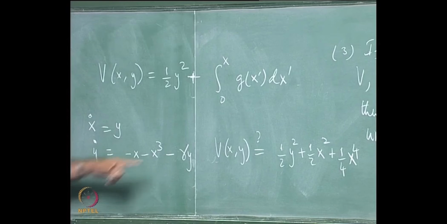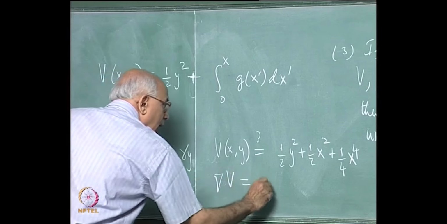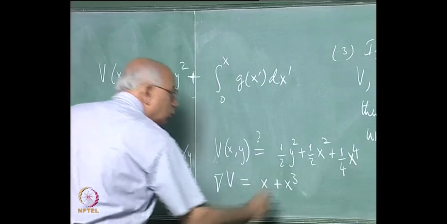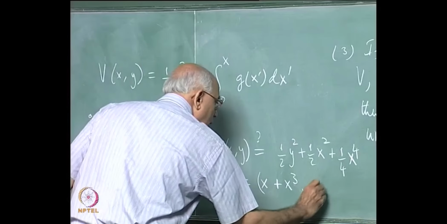So I leave you to figure out what happens in this case, what can you say about this potential, what can you say about this critical point. If you put it in, it is not very hard to see, all you have to do is to take the gradient of this v, compute it and multiply this and see what happens. So this implies that the gradient of v is equal to x plus x cubed, as you can see, the first component, and the other component is just y.